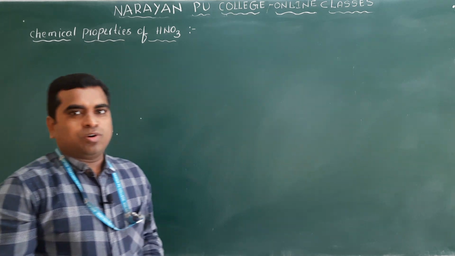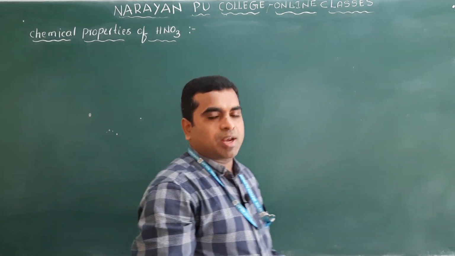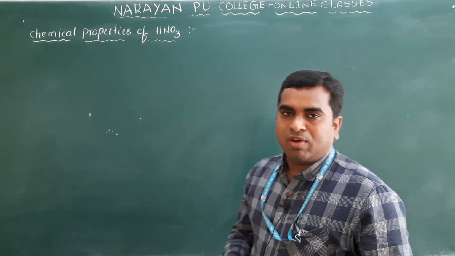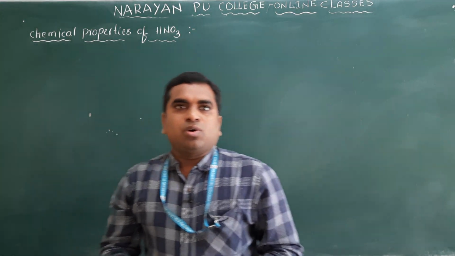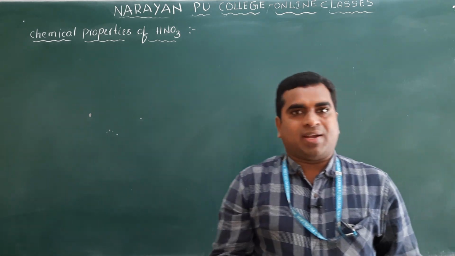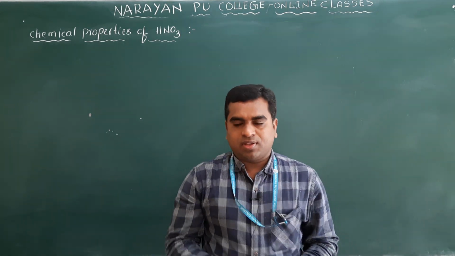So in the last video we have discussed the chemical properties of HNO3. Still we have not completed. We are discussing the reaction of metals with HNO3, right?